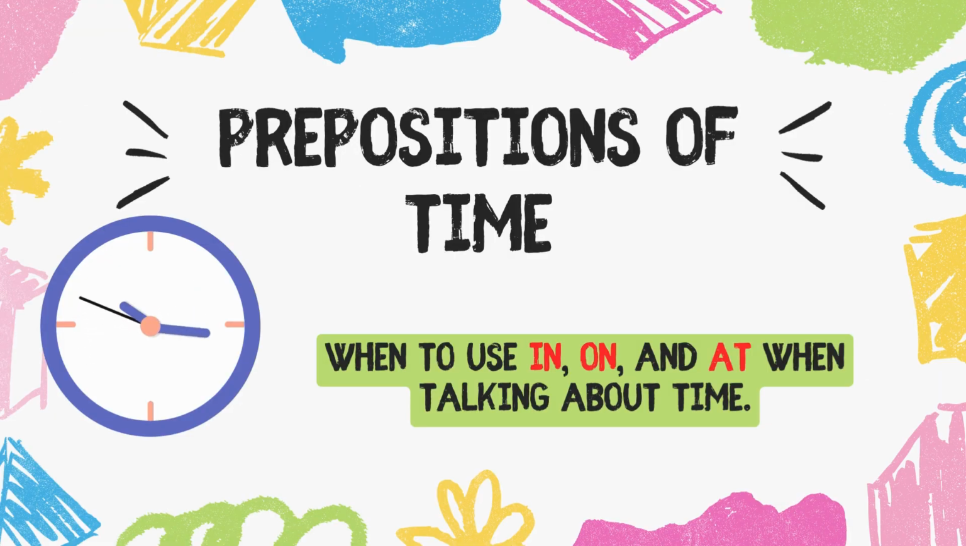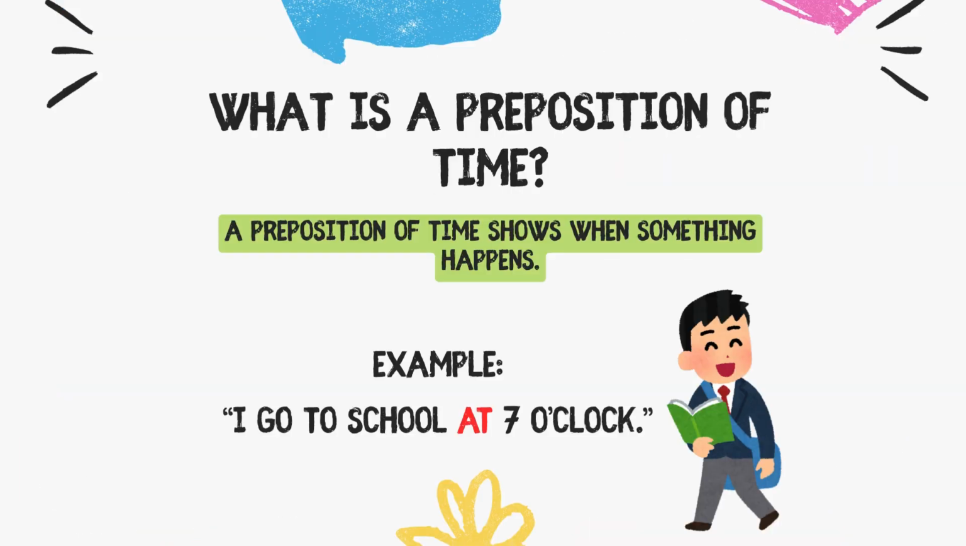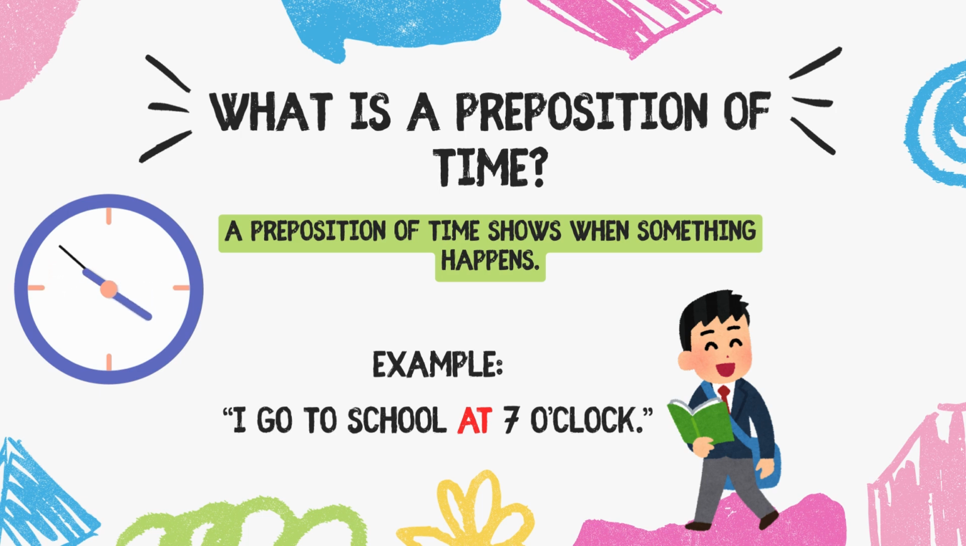Preposition of time. Learn how to use in, on, at with time. What is a preposition of time? A preposition of time shows when something happens. For example, I go to school at 7 o'clock.